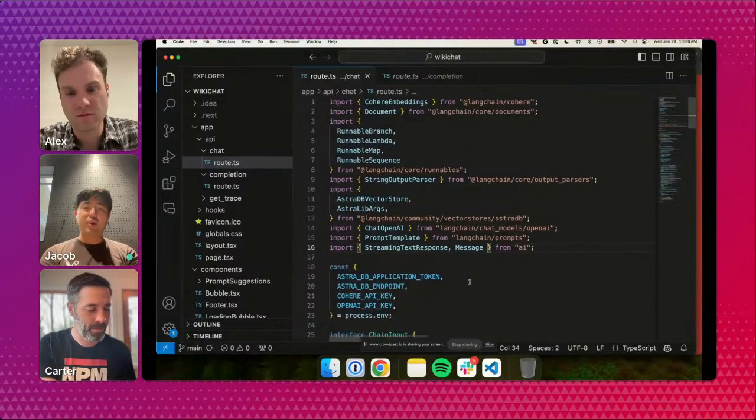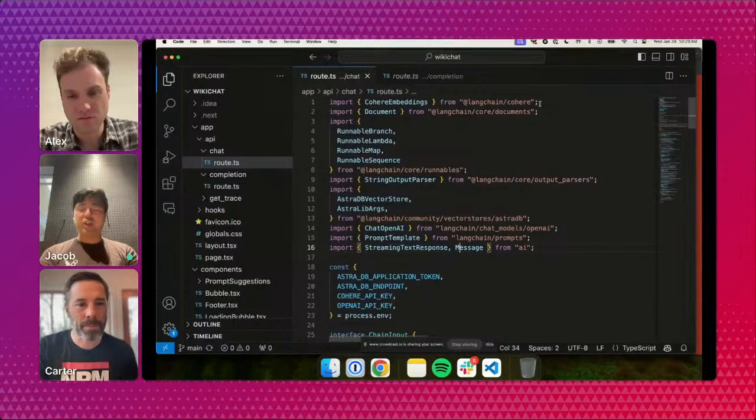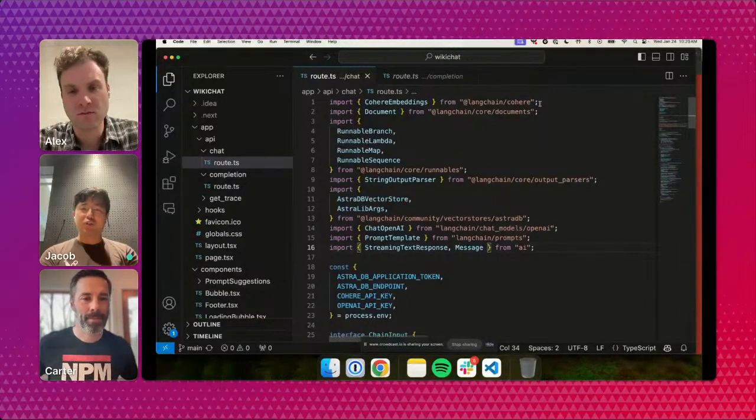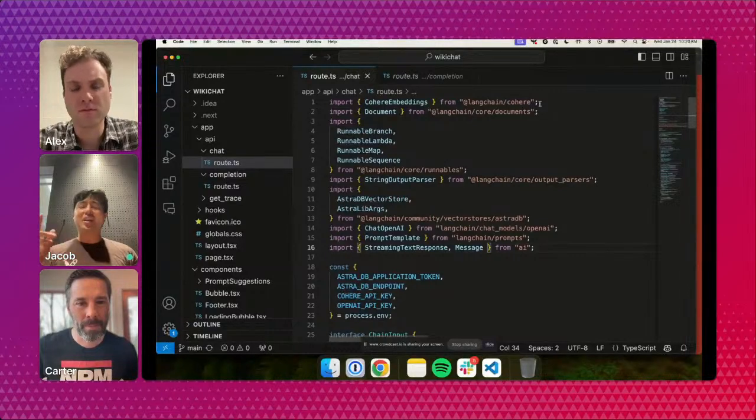So you see Cohere embeddings above there at the top of the screen. And that's basically going to call out to Cohere's model. And one of LangChain's main value props is that it can take all these different providers and tools and provide a standardized interface and a standardized way of directing the flow and chaining, as the name implies, a lot of these pieces together.